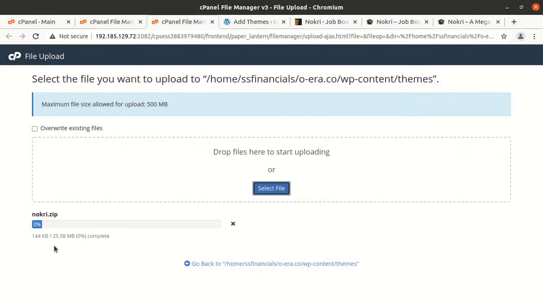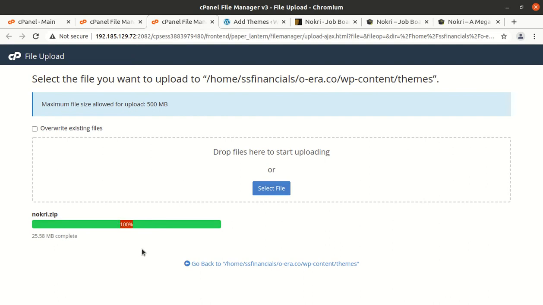The theme file size is just 25.58 MB. On average the theme file size remains around 15 to 20 MB. It is a bit higher, but it may contain several utilities with it. This is why it is a bit high in size, but it is fine. It is working fine, I have seen.